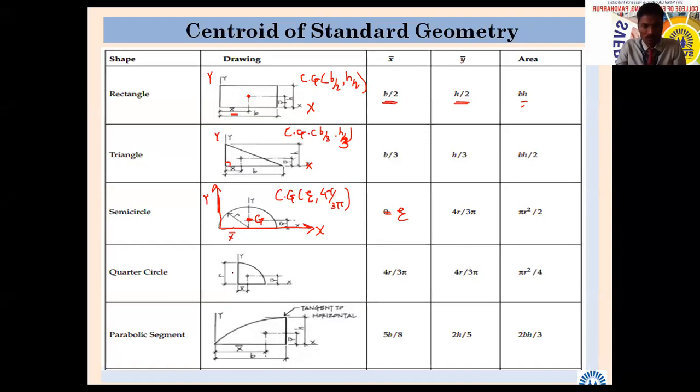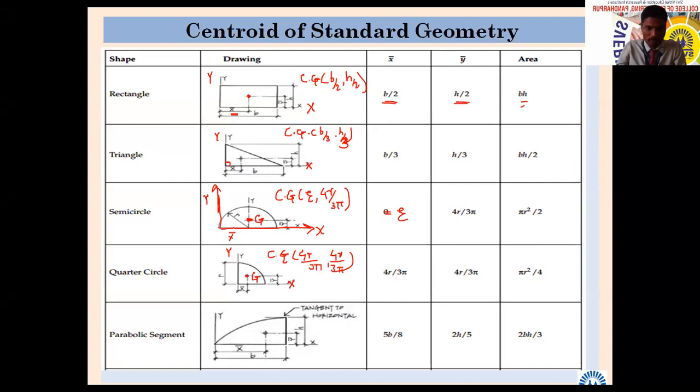So here already it is taken Y, and here it is X. Okay, so here is the CG, or I will write G. So its CG will be 4r divided by 3 pi, and here the same, 4r divided by 3 pi. Symmetrical. 4r divided by 3 pi, 4r divided by 3 pi.